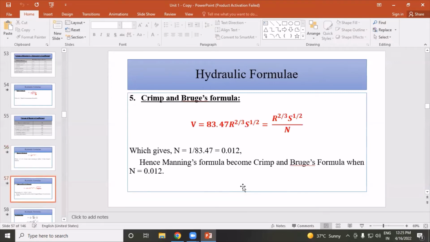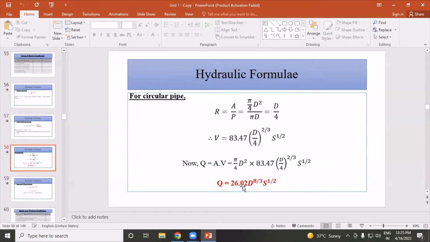So the next formula is Chezy's/Manning's formula. V is equal to 83.47 R raised to 2 by 3 into S raised to 1 by 2. Simply, V is equal to R raised to 2 by 3 into S raised to 1 by 2 divided by N, where N is equal to 1 divided by 83.42, which is equal to 0.012.